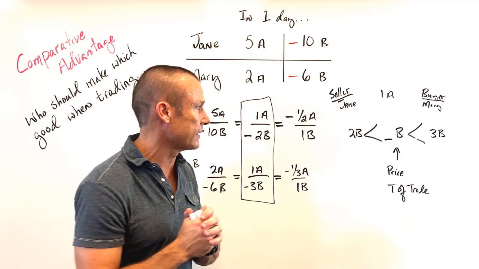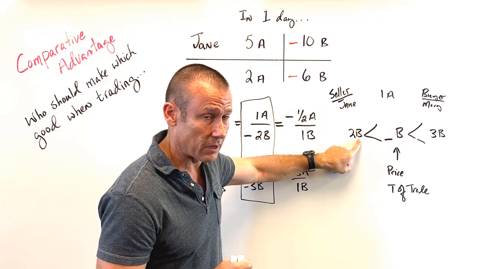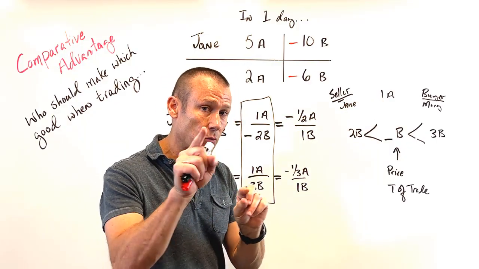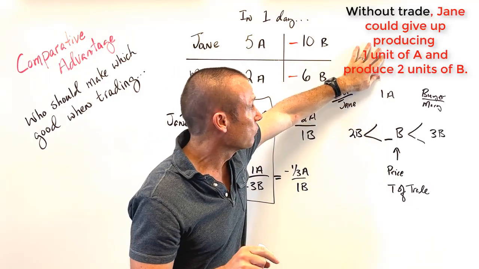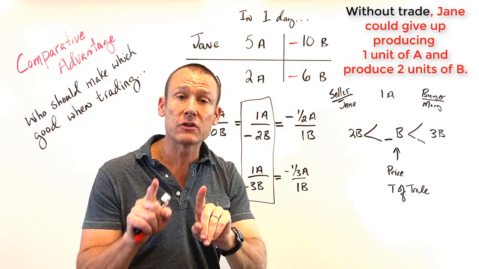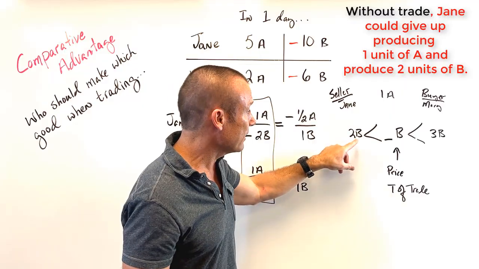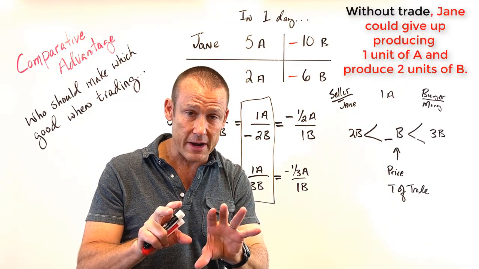Jane is going to sell one of A, so she wants B, okay? Without trade, Jane could just not make one of A. And with the resources it would take to make one of A, Jane could make 2B. She could do that without trade, right? She could get 2B by just giving up 1A without trade, okay?